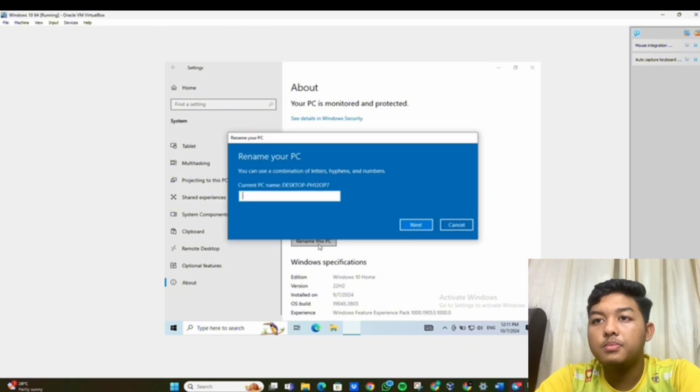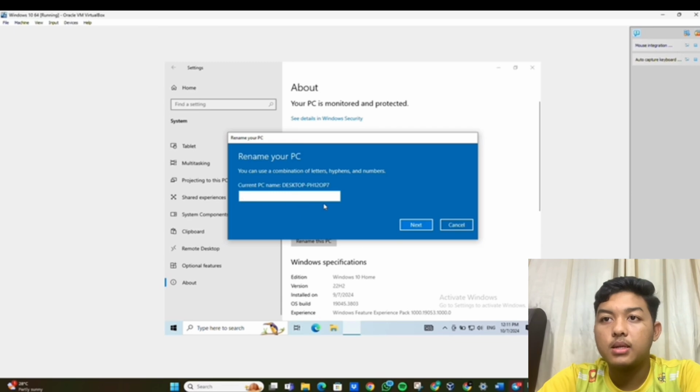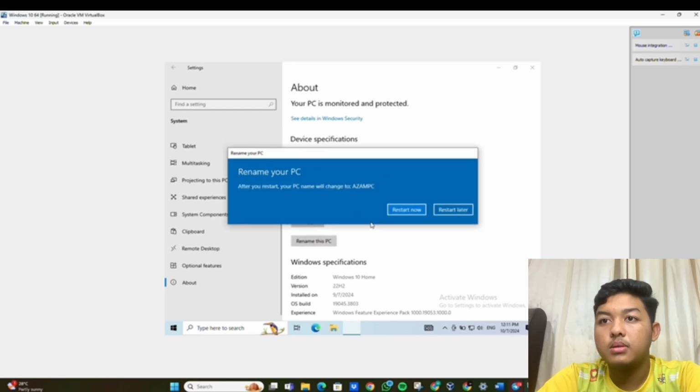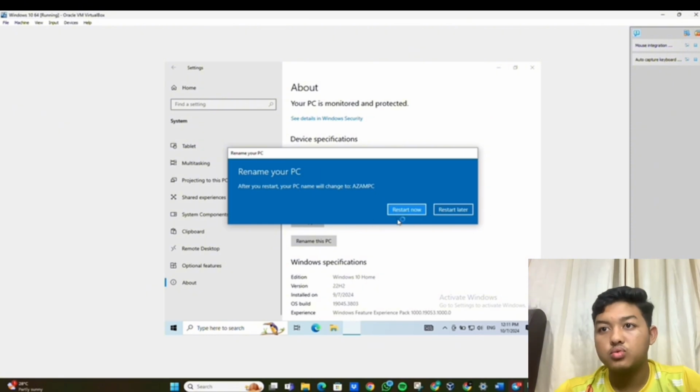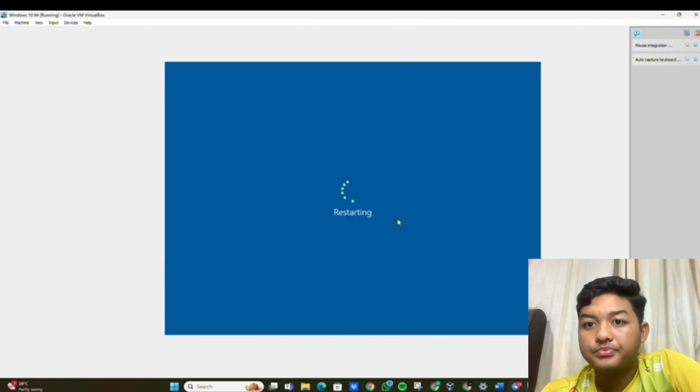For Rename this PC you can create a name for your PC. For me I will choose Azam PC. So we click next and then we restart now. Wait a minute for the computer to start.